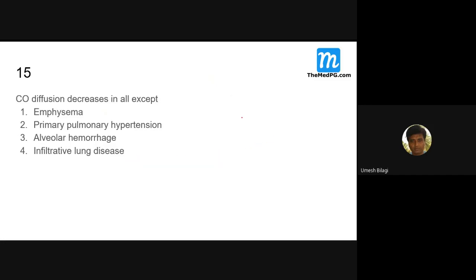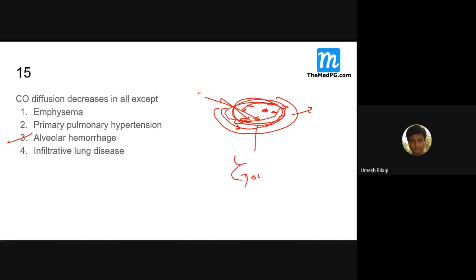Infiltrative lung diseases, it is decreased, lung damage. Now with alveolar hemorrhage, what do you expect? This is a question of exception. In alveolar hemorrhage, the alveoli contain a lot of RBCs. Although there is no oxygenation of the blood, these RBCs will absorb the carbon monoxide. So because of the RBCs inside the alveoli, similar to Goodpasture syndrome, DLCO will be increased.